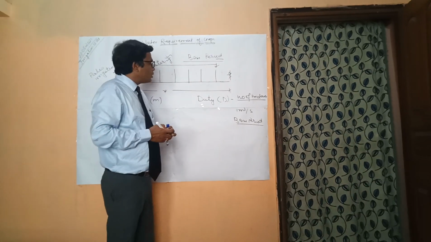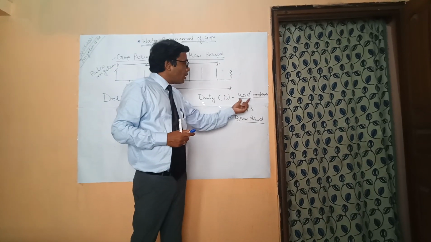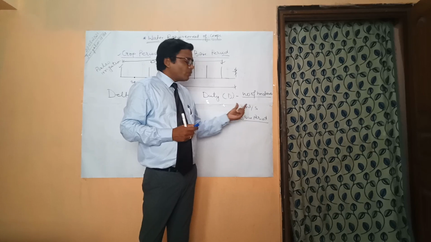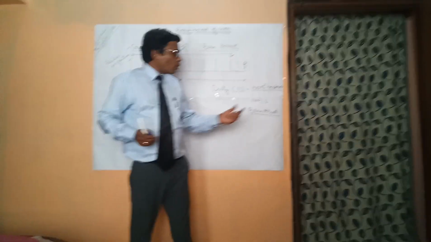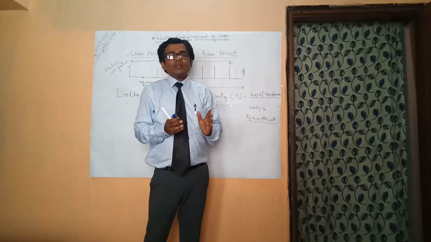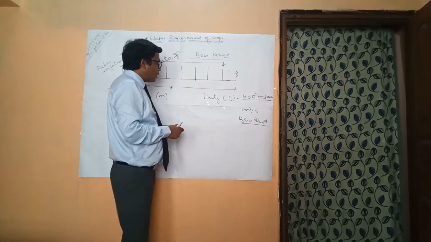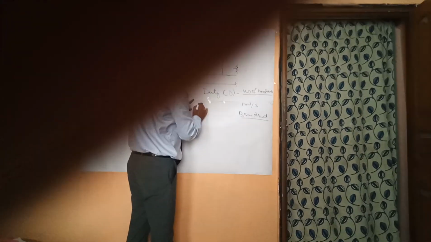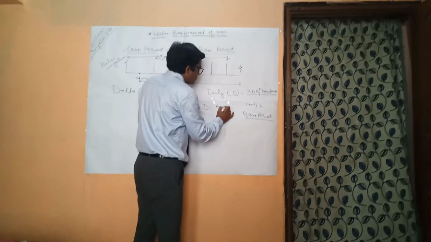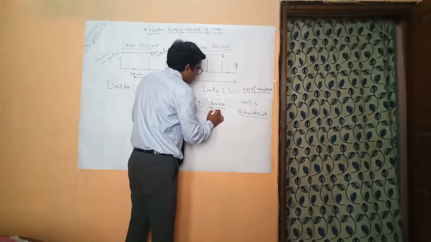So what is duty? It is the number of hectares of land we have irrigated if we supply 1 meter cube per second of water throughout its base period. It is also represented by D, equal to area upon discharge.